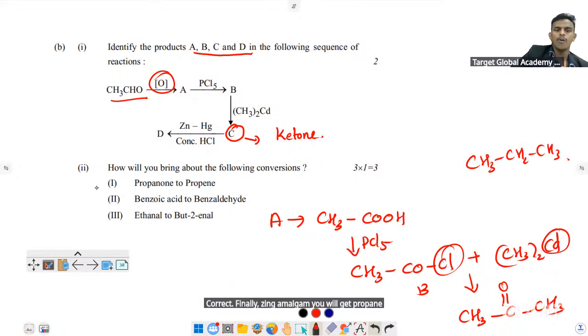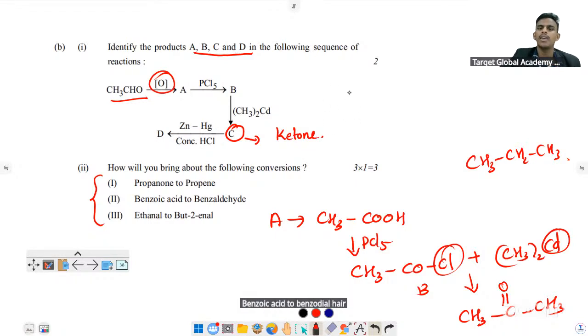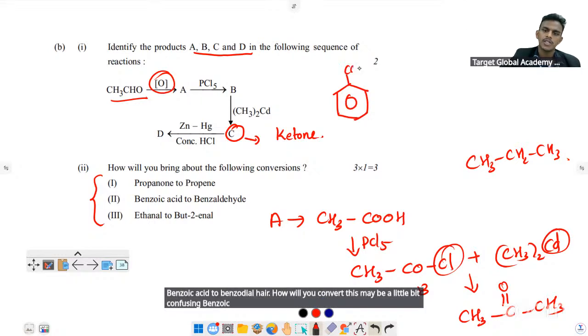Okay. Now, how will you convert propanone to propene? First, convert to alcohol. By a reducing agent, you can convert to alcohol, then dehydration. So, propene. Benzoic acid to benzaldehyde. How will you convert this? Maybe a little bit confusing. Benzoic acid, COOH.